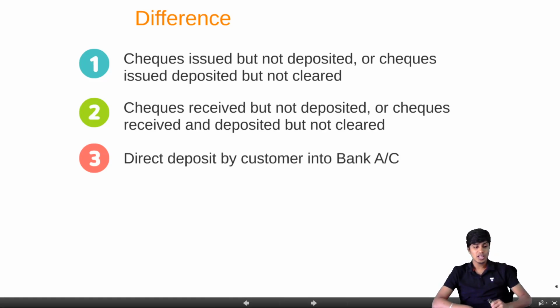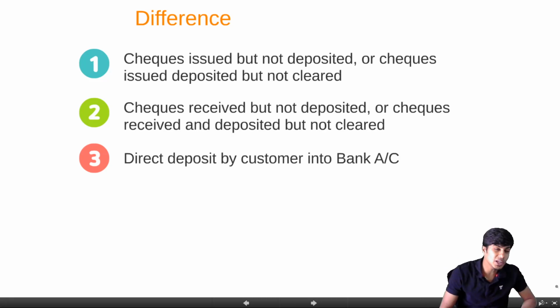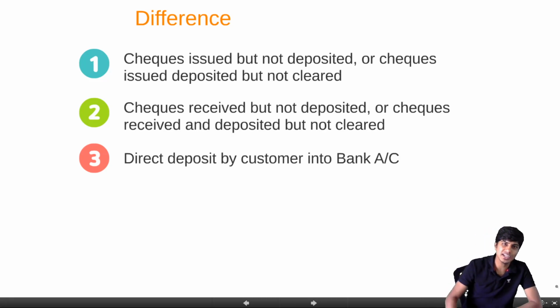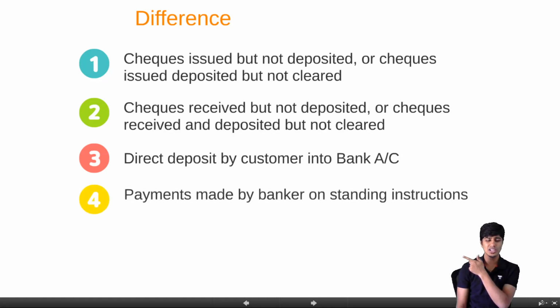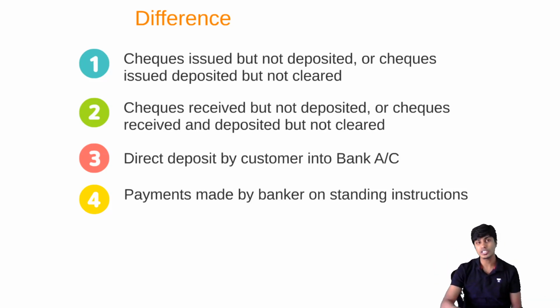Then let's go to the fourth one. So we have issued checks against the purchases. We have received checks against our sales. Some customers have directly deposited money into our bank account. Why? Because now I've grown. Now I've become busy. Similarly, what I do in this case is whatever payments I need to make, like electricity payments, water charges, internet expenses, or rent expenses, all of this, I won't do them manually. I will automate them. I will go to the bank and give them standing instructions to make the payments on my behalf.